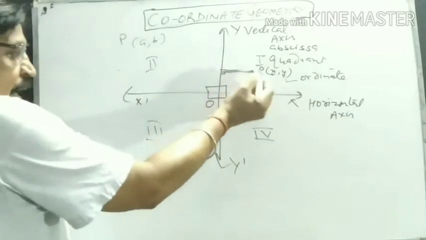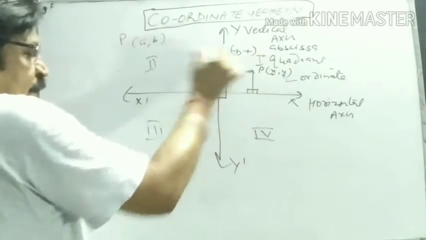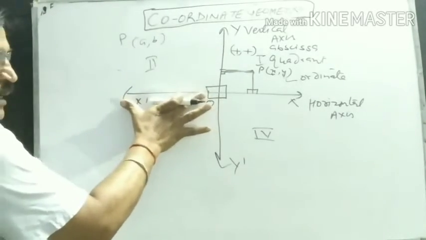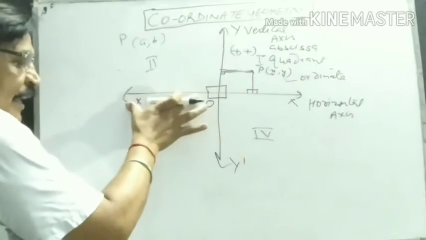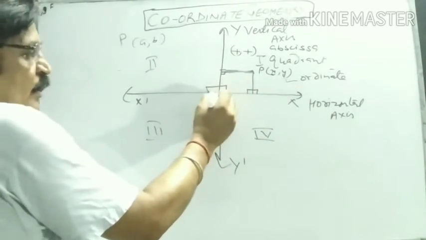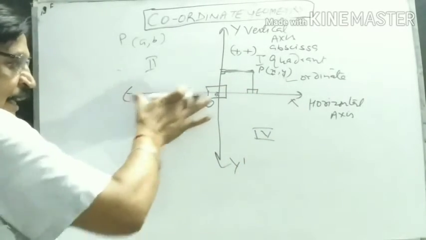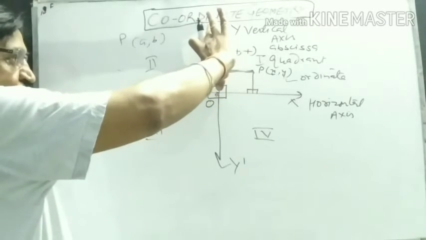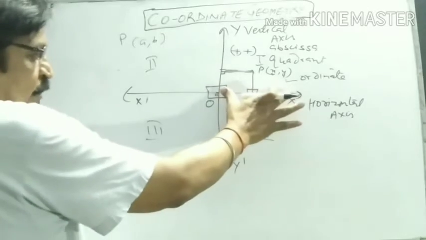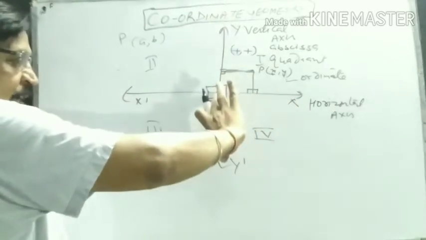See, this is the first quadrant. In the first quadrant, abscissa is positive, ordinate is also positive. This is the negative value of x, this is the positive value of x. This is 0, the origin. From 0 to the right-hand side, x is positive. From 0 to the left-hand side, x is negative. From 0 upward, y is positive. From 0 downward, y is negative.